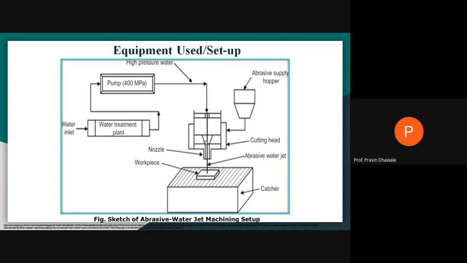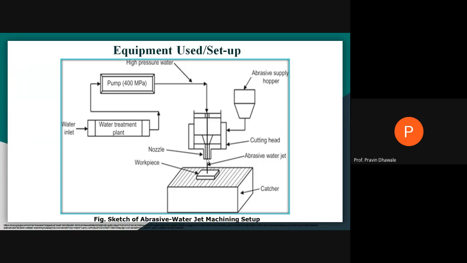So in this mixing chamber, we are getting the mixture of high pressure water coming from the pump and abrasive coming from the hopper. That mixture of water plus abrasive, when it is passing through this nozzle, what is the function of the nozzle? It will convert pressure energy into kinetic energy, so that at the outlet, or tip, or mouth of the nozzle, you are getting a high velocity abrasive water jet.